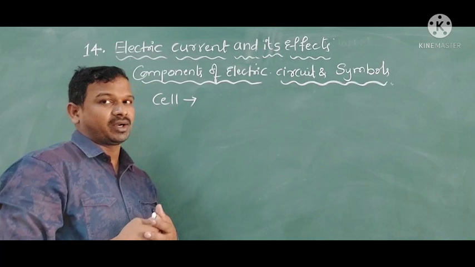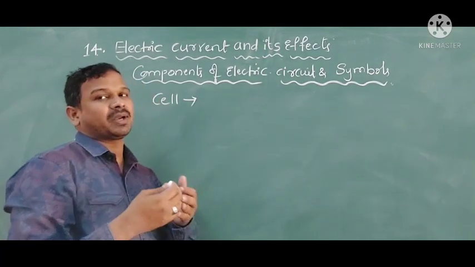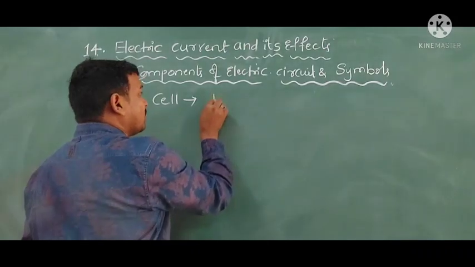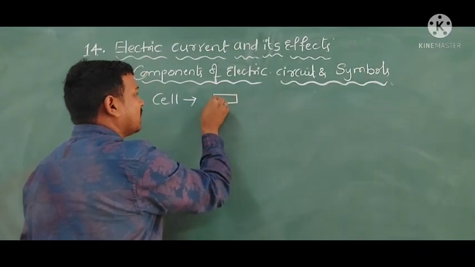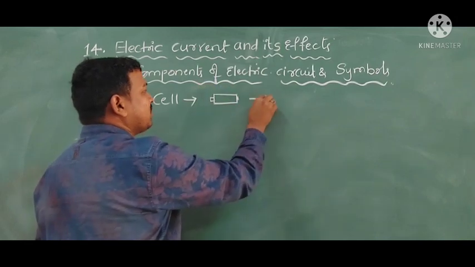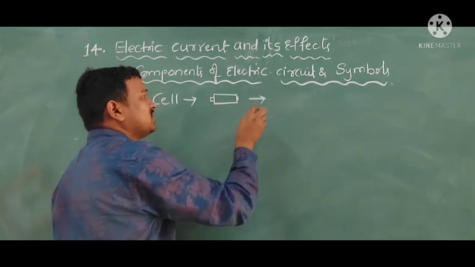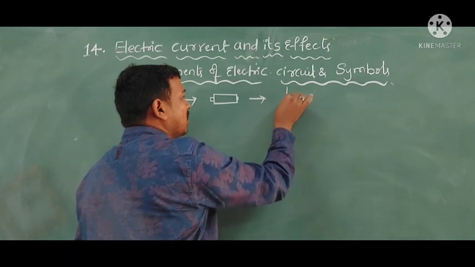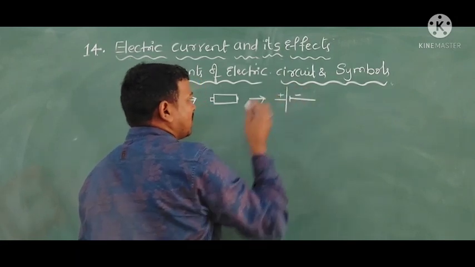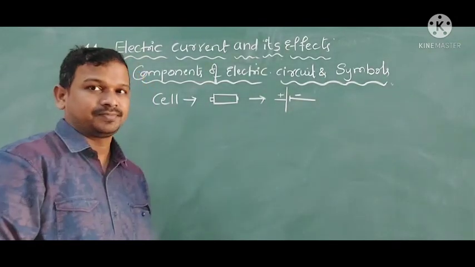Because of this electrolyte, chemical energy will be converted into electrical energy. In the market we can observe the cell has a positive terminal and a negative terminal. The symbol of this electric cell has one positive electrode and one negative electrode, or positive side and negative side. Like this we can represent.